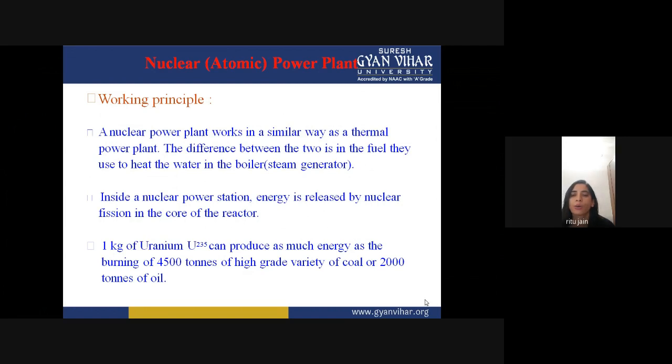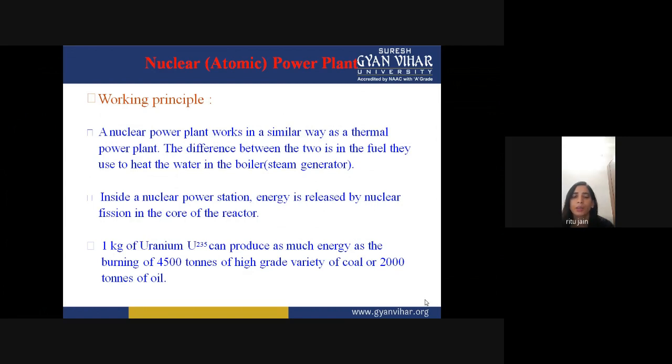One kilogram of uranium U-235 can produce as much energy as the burning of 4,500 tons of high-grade coal or 2,000 tons of oil. We will understand what fission and fusion are in the next slide.